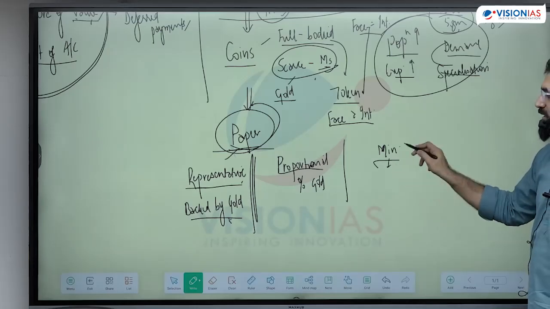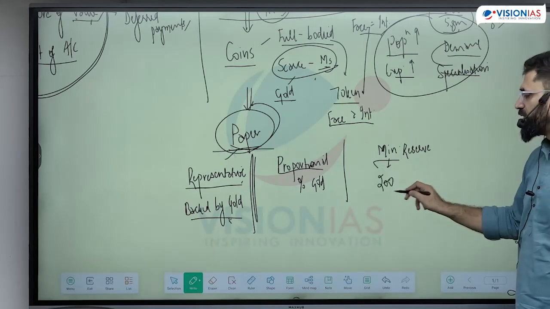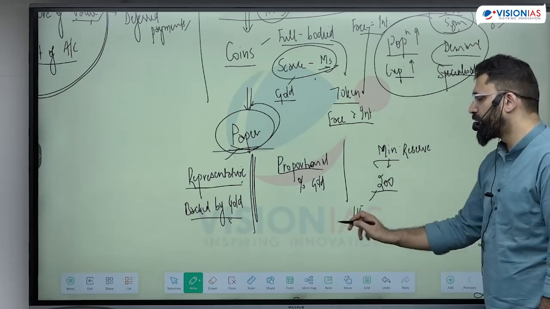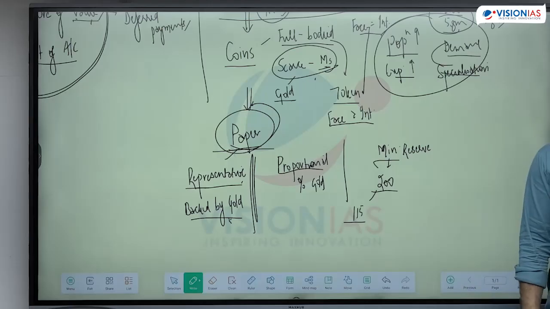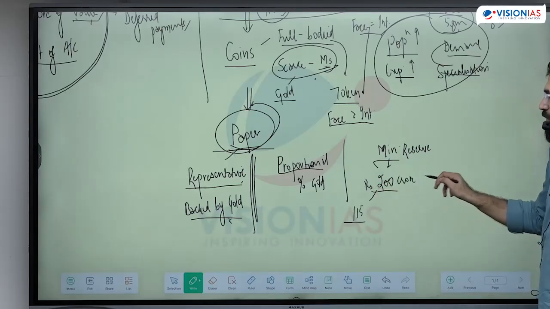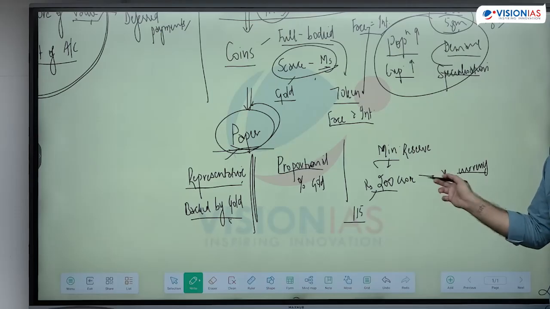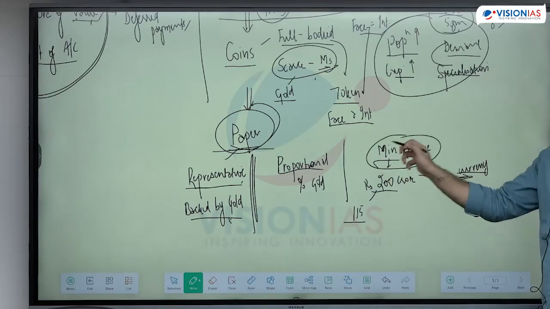And what is the minimum reserve India has? 200 crores का reserve है, जिसमें से 115 crore is gold, rest is foreign securities which are acceptable. That means on the back of 200 crores, I can print any amount of currency. The government will give them government securities. In exchange, they are going to print any amount of currency which they want. It's only a minimum reserve.